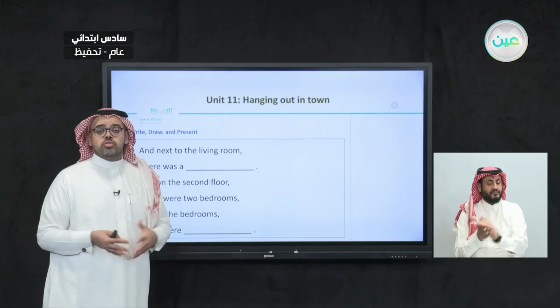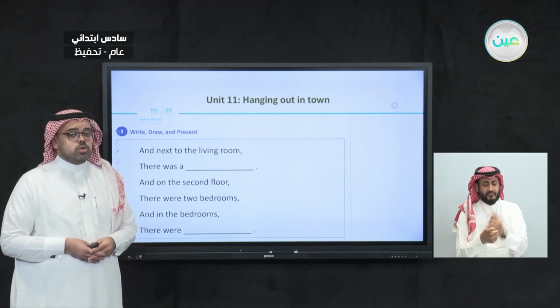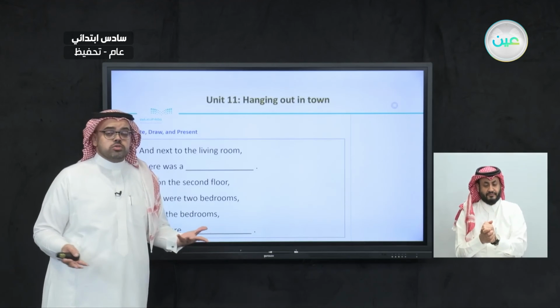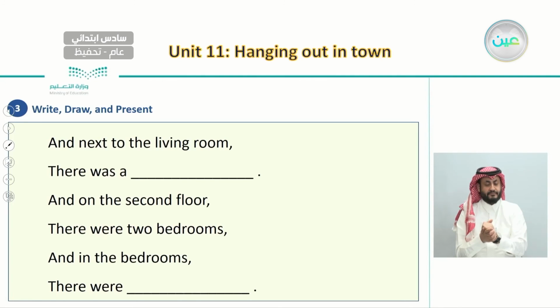So what do you think? What is the room that we usually can see, or we usually have next to the living room? Well, we can choose. We can say, for example, next to the living room, there was a kitchen. Or, and next to the living room, there was a dining room. Or, next to the living room, there was a washing room. So we can choose different rooms to add here.